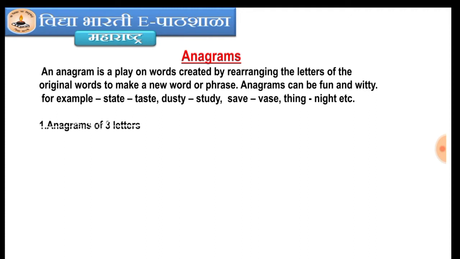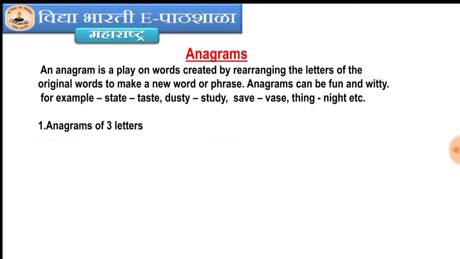Now, number one, anagrams of three letters. Here we rearrange the letters to make three letter words: ear, tar, rat, arc, car, cat, act.